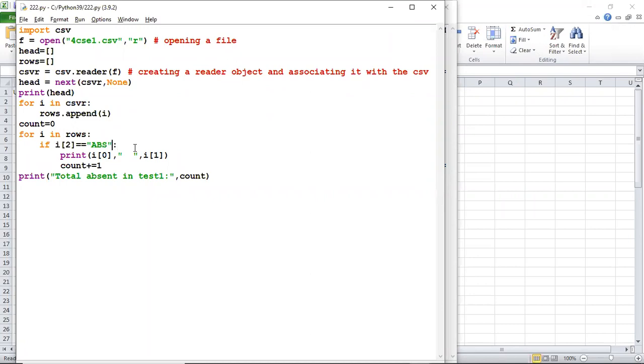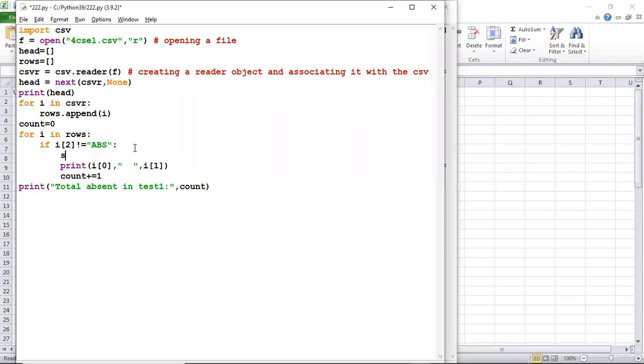Okay, but then absent को total में नहीं कर सकते हैं. So if I2 is not equal to absent, this is I'm counting the students with 50% marks. Then I can take a variable S is equal to I2 plus I3.